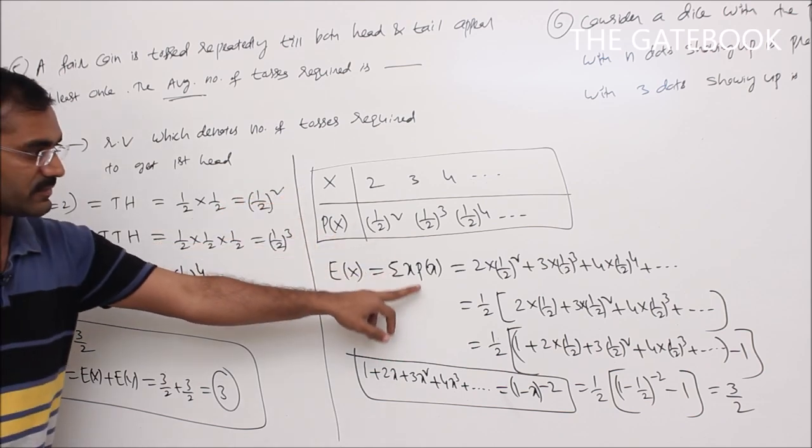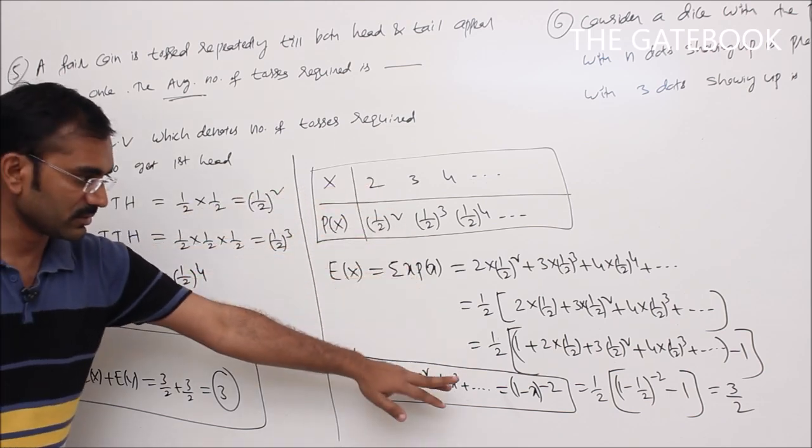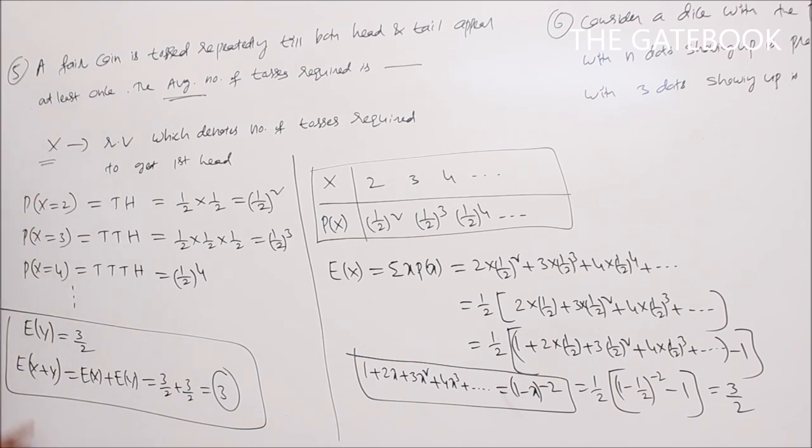So we will get the same series, and the final answer is the same, 3 by 2. So the expected value of y is 3 by 2. Expectation of x plus y is expectation of x plus expectation of y, using properties of expectation. So 3 by 2 plus 3 by 2 gives the final answer 3. So this is the answer for this question.